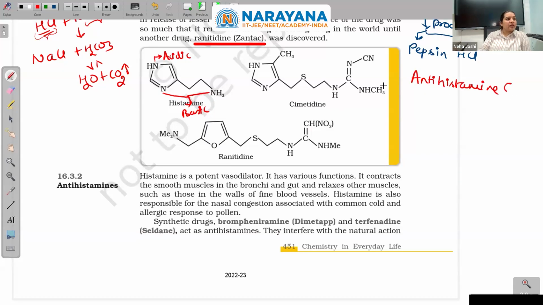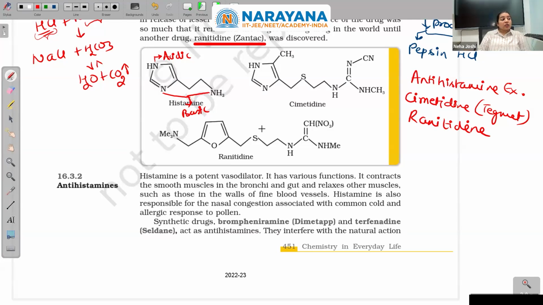Antihistamine example. So the original was cimetidine. It was also Tagamet. Then came ranitidine. See this.